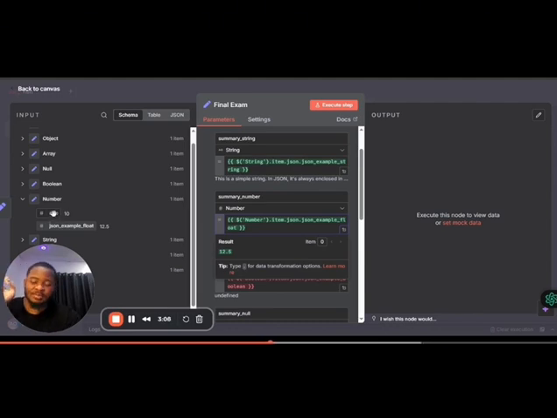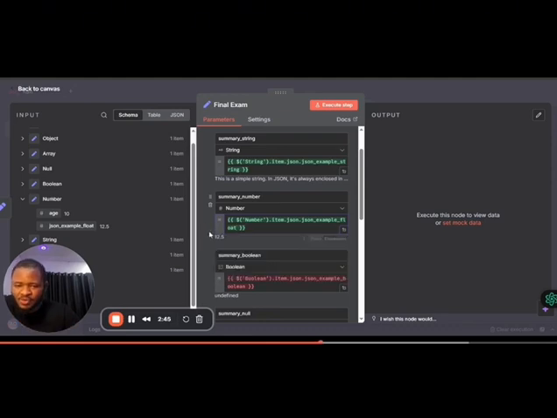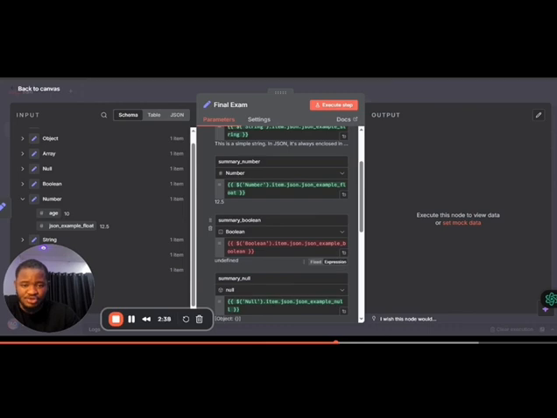Remember earlier on, I changed it from JSON example integer and JSON example float. This is a very good example. Sometimes when I change something, what downstream is expecting is no longer the name of that key, or it's not the value of the key. So you can see how it can throw up errors, and if you don't understand these basics, you don't understand how to debug, and it just takes time to circumvent or debug this kind of issue.